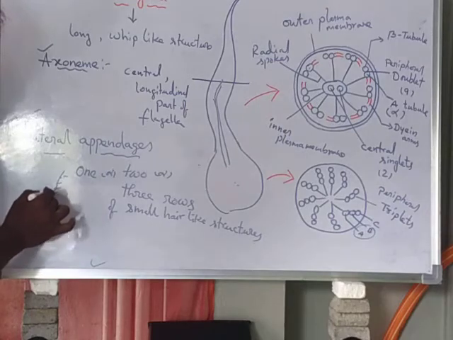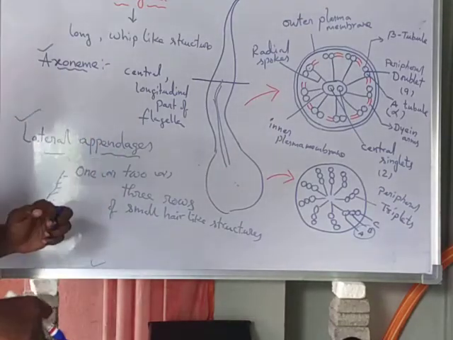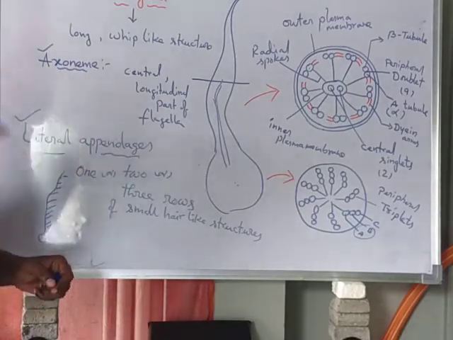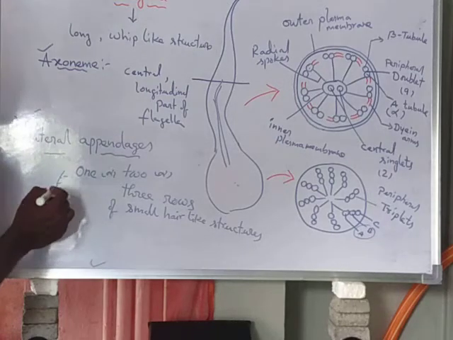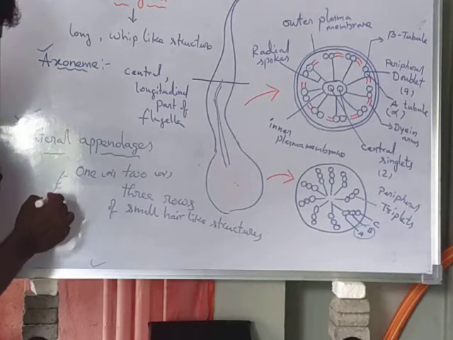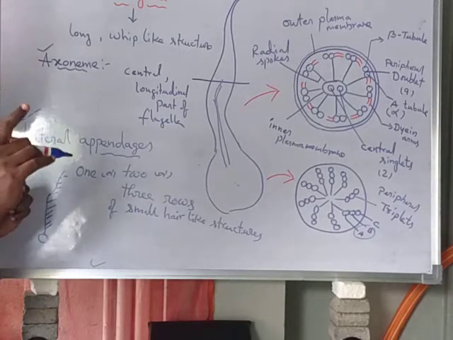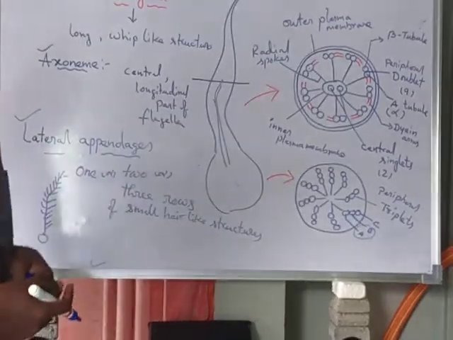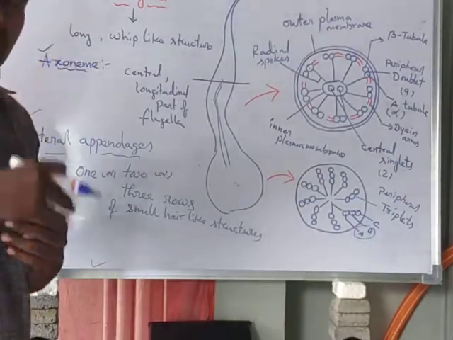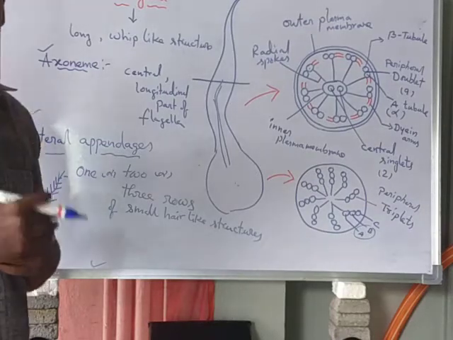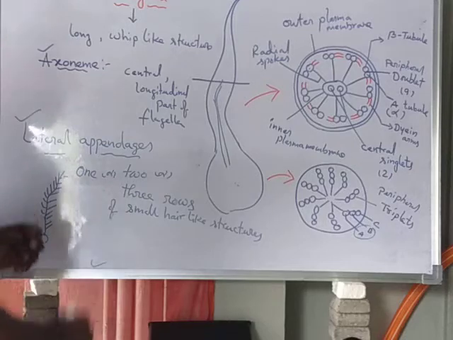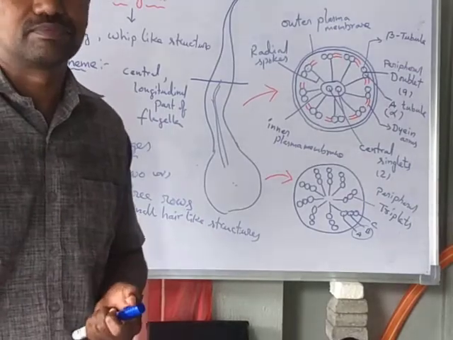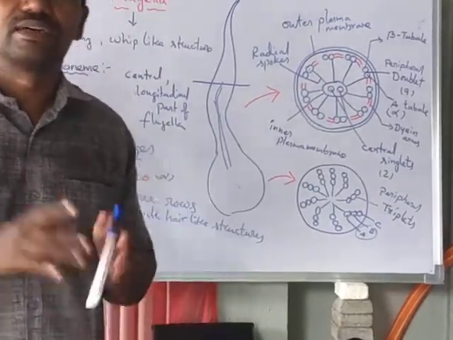These small hair-like structures present on the flagella or on the axoneme, whether in a single row, two rows, or many rows, are called lateral appendages. So this is about the structure of the flagella.